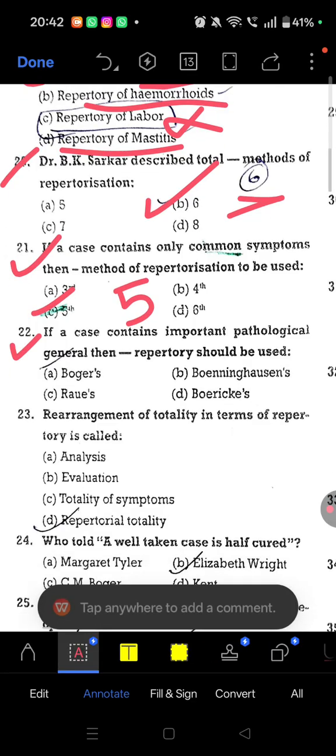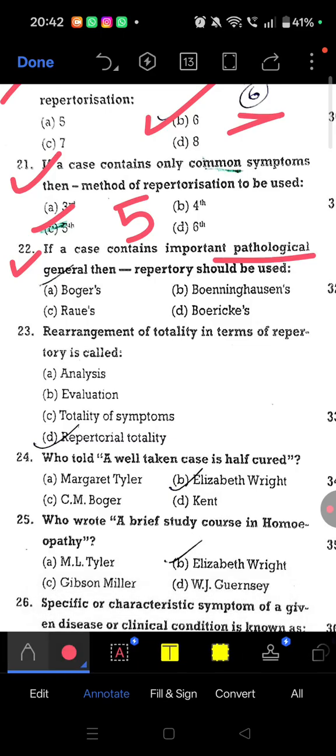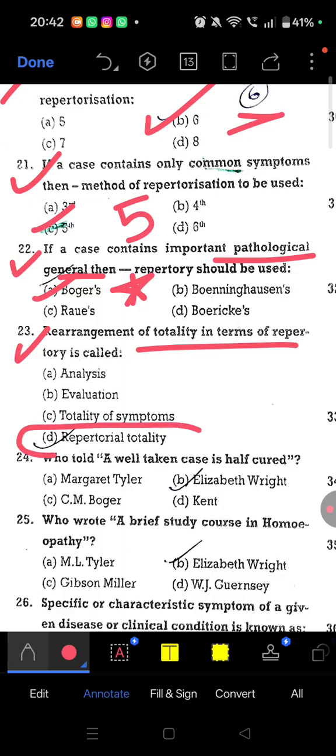Question number 22. If a case contains important pathological generals, we use Boger's repertory for pathological generals. Question 23. Rearrangement of totality in terms of repertory is called repertorial totality. So what do you understand by rearrangement of totality? It is the repertorial totality.